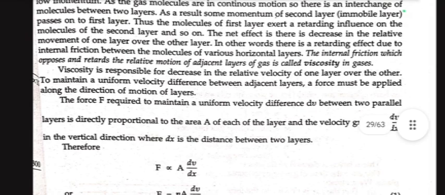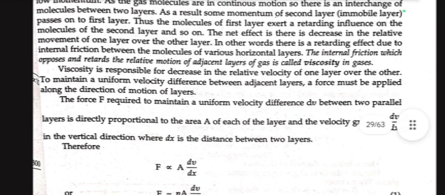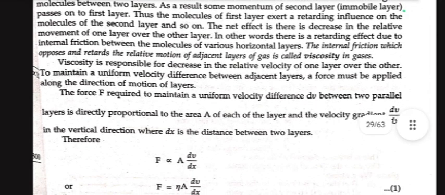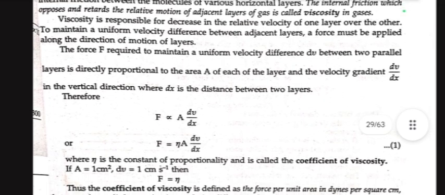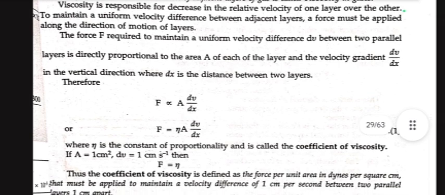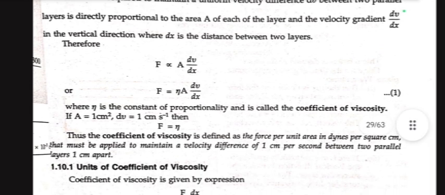The internal friction which opposes and retards the relative motion of adjacent layers of gas is called viscosity in gases. Viscosity is responsible for the decrease in the relative velocity of one layer over the other. To maintain a uniform velocity difference between adjacent layers, a force must be applied along the direction of motion of layers. The force F required to maintain a uniform velocity difference dV between two parallel layers is directly proportional to the area A of each of the layers and the velocity gradient dV/dx.